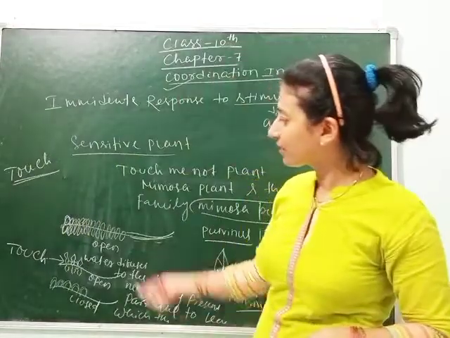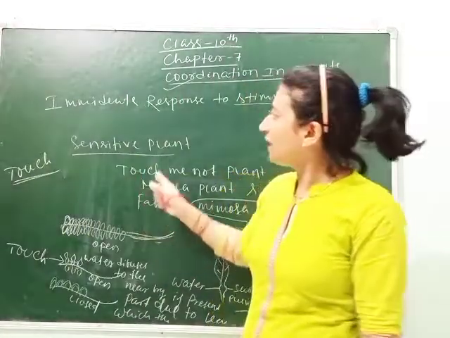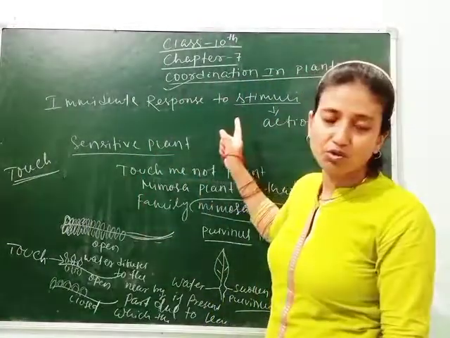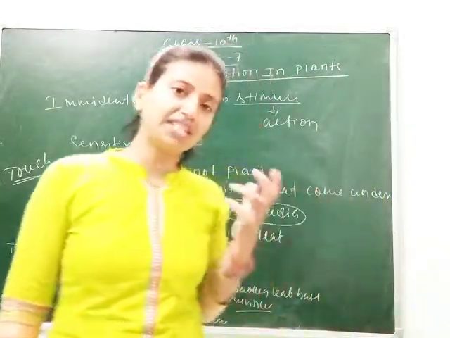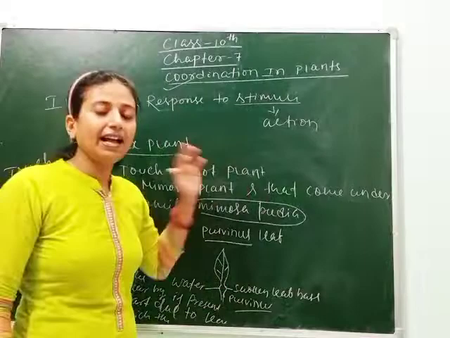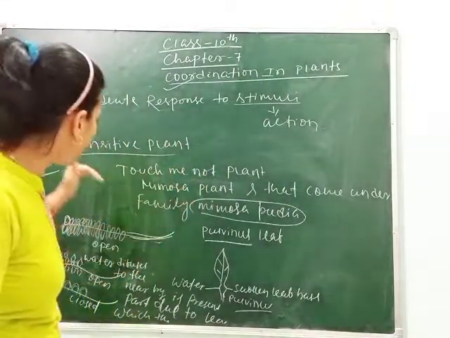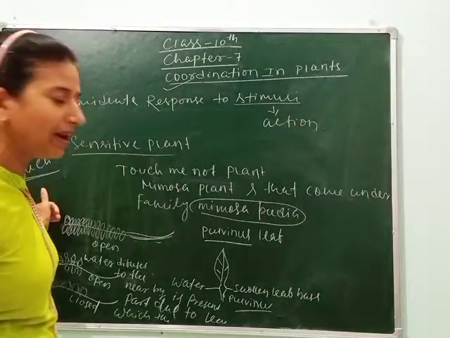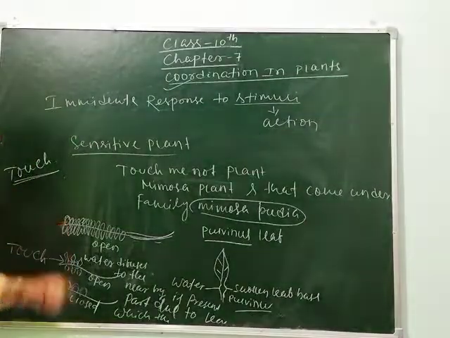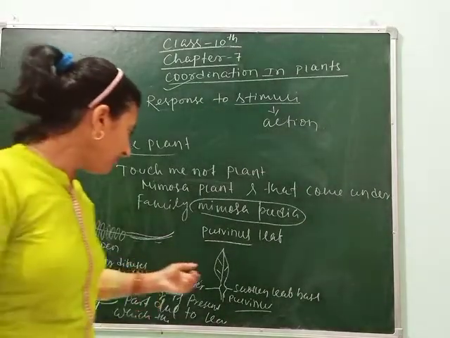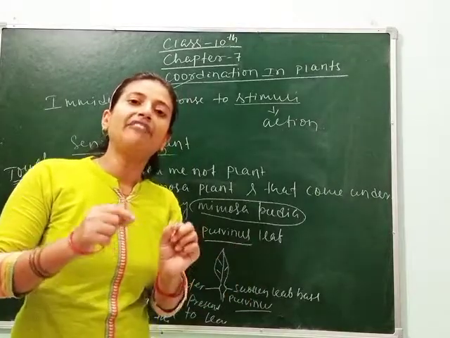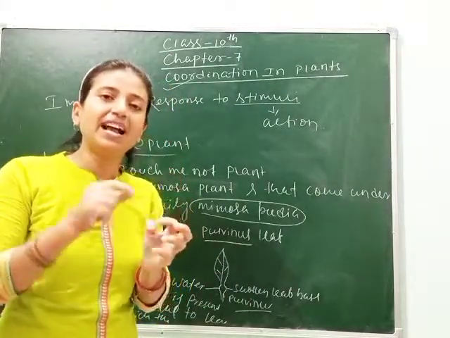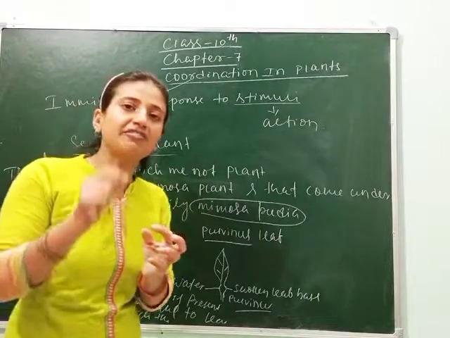Again I am repeating. In the case of the mimosa plant, we are studying immediate response to stimuli. Stimuli means action. Here we take the example that touch is the action. When we touch the leaves of the mimosa plant, its leaves are pulvinous, meaning they have a swollen leaf base, and that swelling is due to the presence of water.